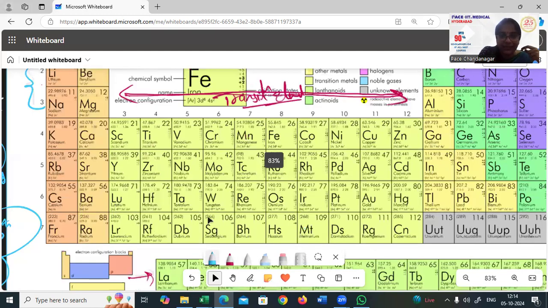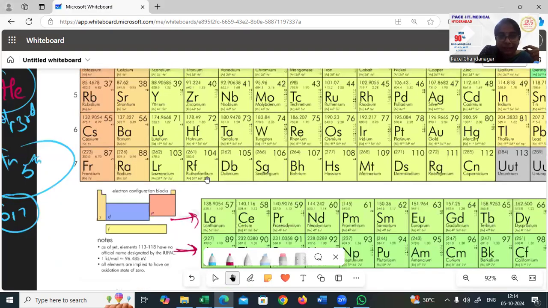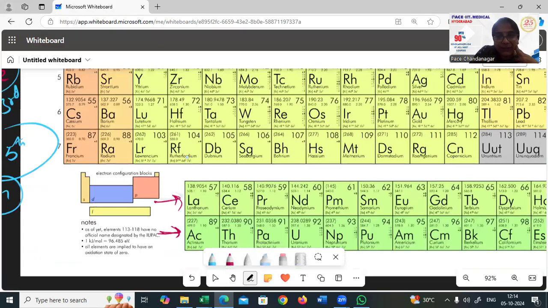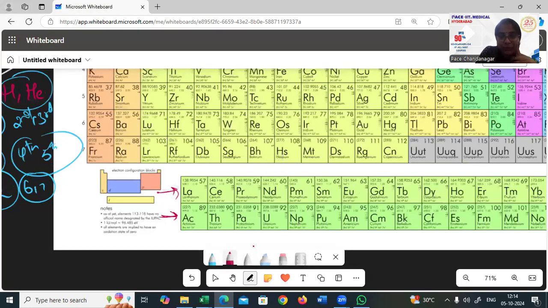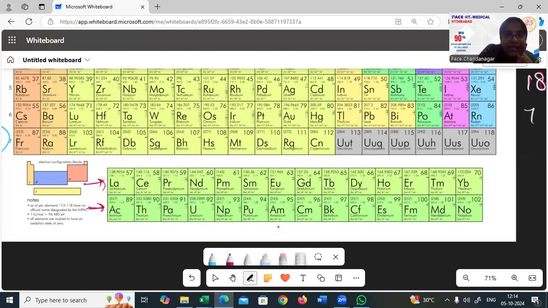Let us see here. What is the number that you can notice here? Here, after 56, you're moving on to 71. After 88, you're moving on to 103. So where are these elements? These elements are here in the bottom row, as you can see. At the bottom, we have a couple of rows given. It is a part of 6th and 7th only. See, after 56, it has to be 57. Now see, everyone has increased: 71, 72, 73, 74, 75.